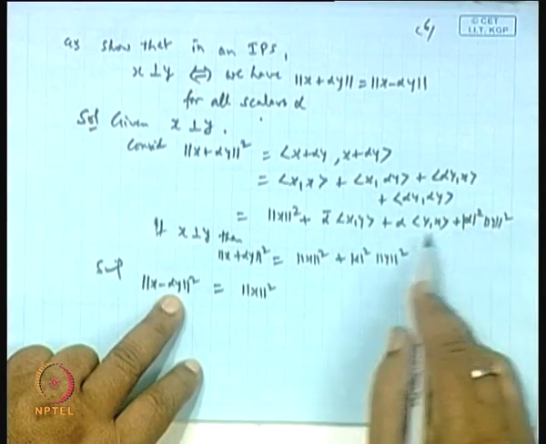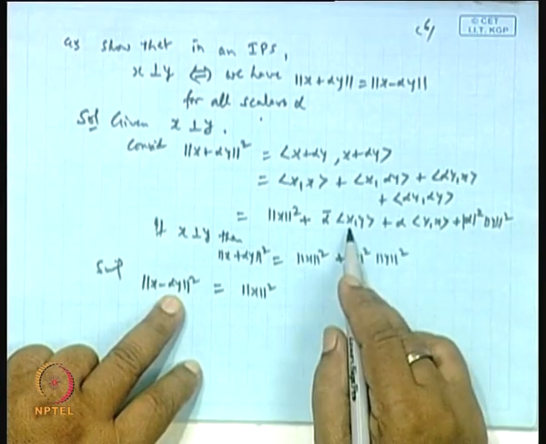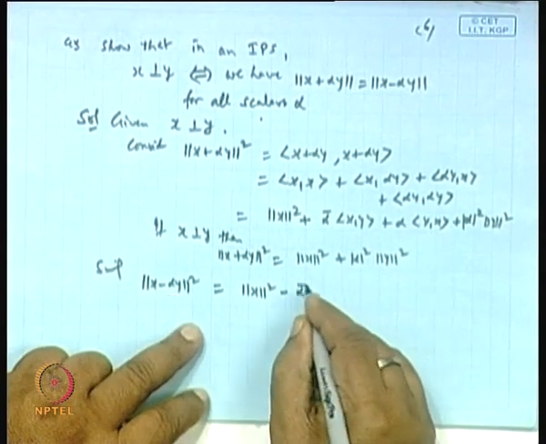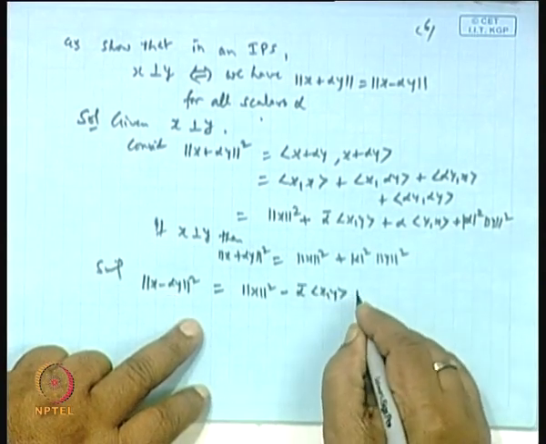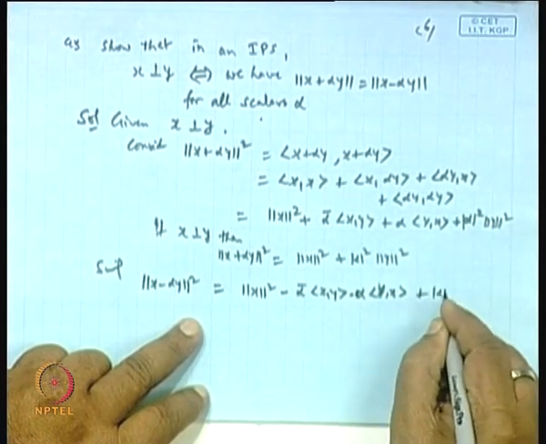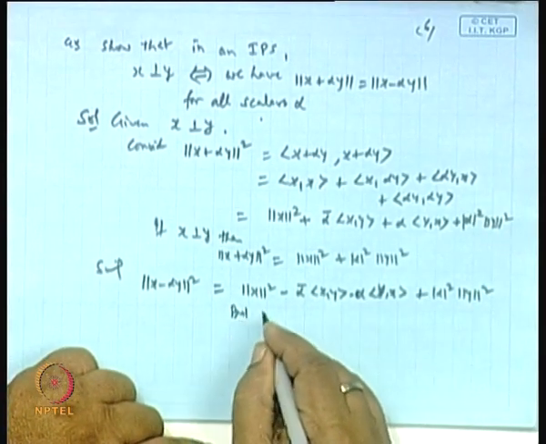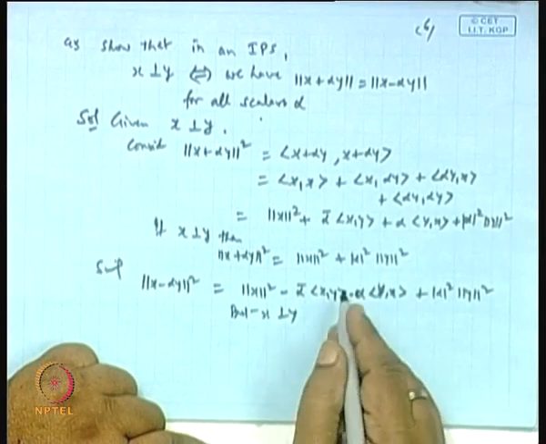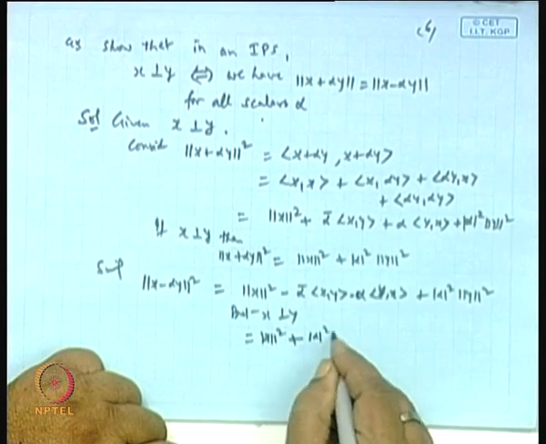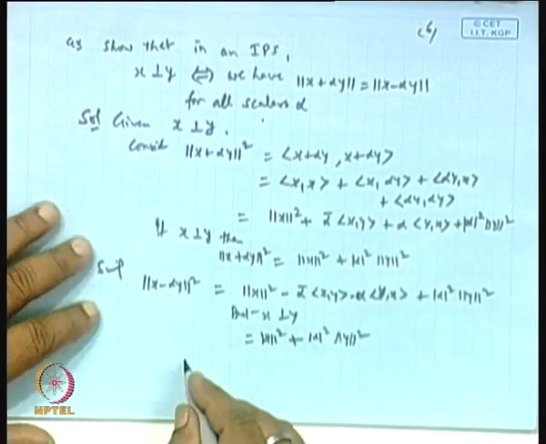The only difference will come in the cross terms with the minus sign. But x and y are perpendicular, so these will go to 0. What you are getting is norm x squared plus mod alpha squared norm y squared. Since x is orthogonal to y, both are equal, therefore this implies the result.